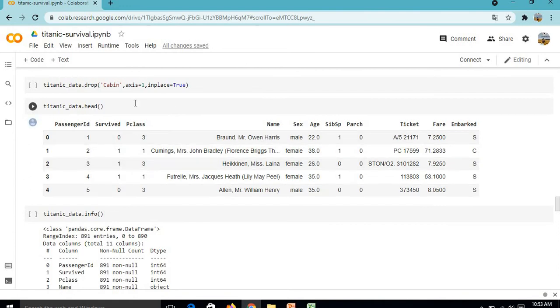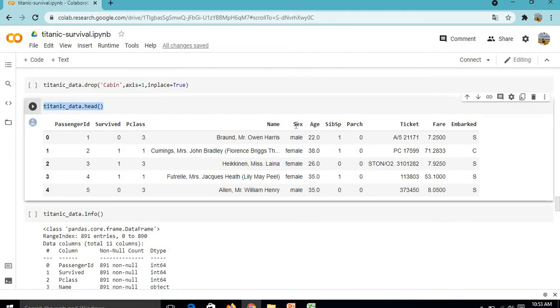Now we can see there are some string columns like name, sex, ticket, and embarked. Our model doesn't accept string columns, hence we will have to convert these values into dummy values. Like for male or female, it could be 0 and 1. Otherwise we will delete the column which is not required. So first of all we will check for the numeric and non-numeric columns.